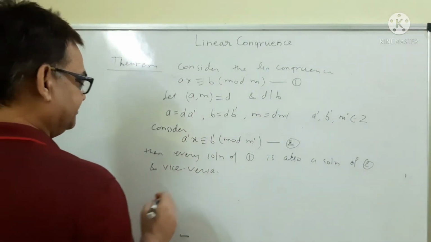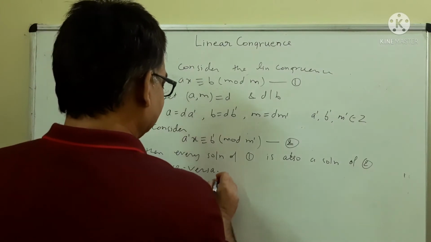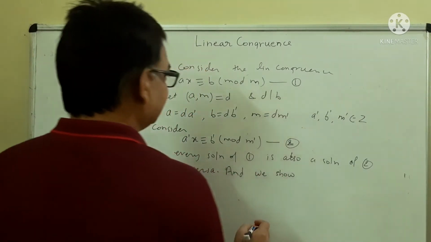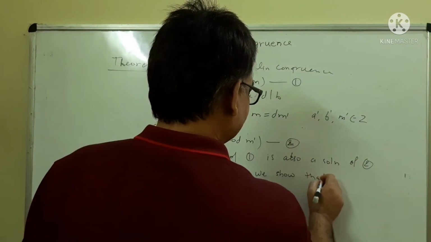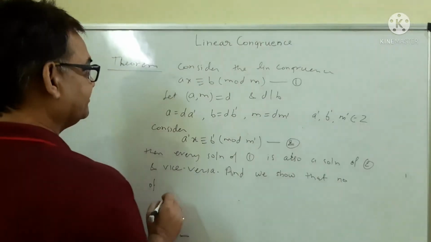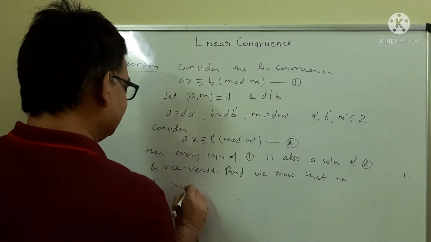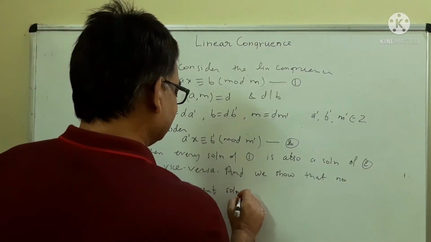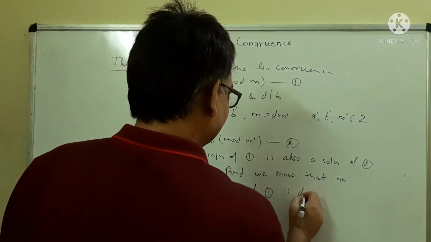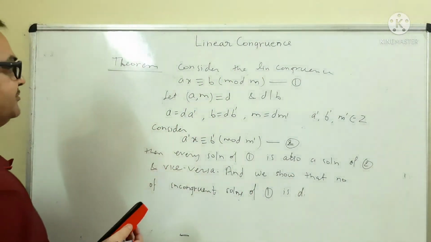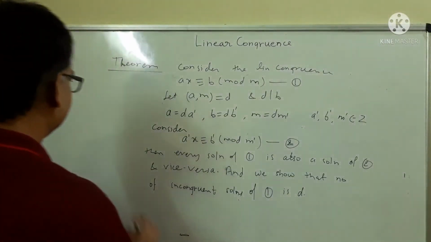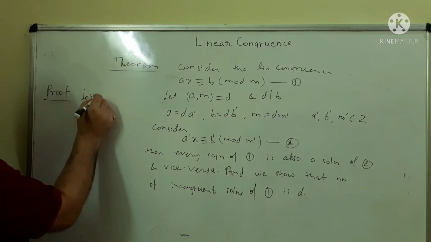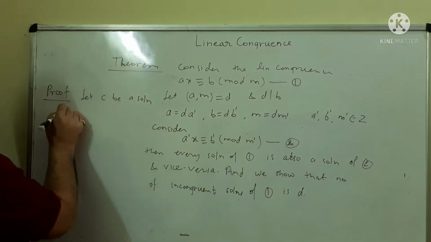And we show that the number of incongruent solutions of 1 is D. Let us prove. Let C be a solution of 1.